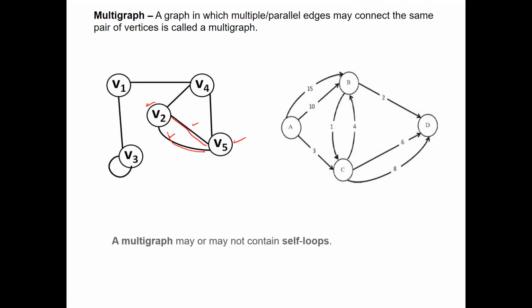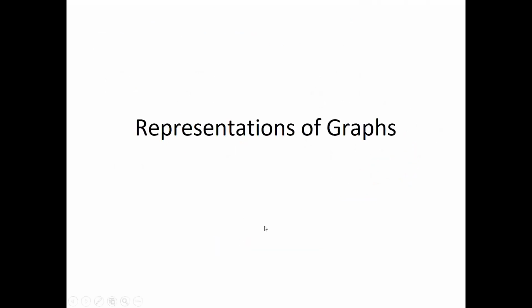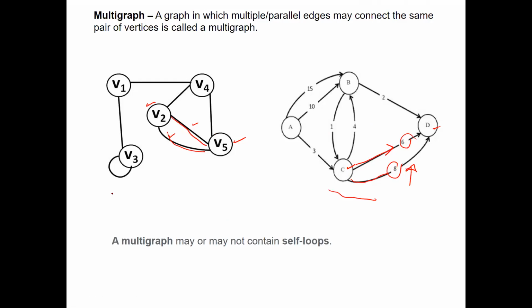Similarly, if you see carefully, from C to D, this directed graph is also a multigraph because there is a direct edge from C to D of 6 units. Again, one more edge from C to D of 8 units. Because parallel edges are there, this is an example of a multigraph. And one more thing is that a multigraph may or may not have a self loop. So self loops are possible in a multigraph, like this self loop in this graph. So a multigraph can contain self loops, but a simple graph doesn't have self loops.